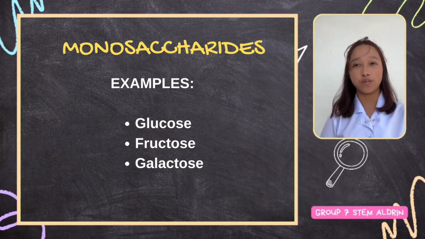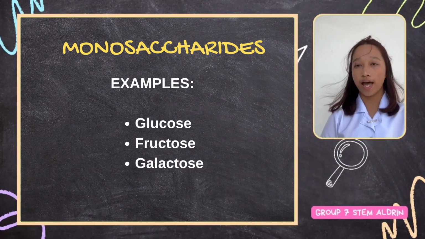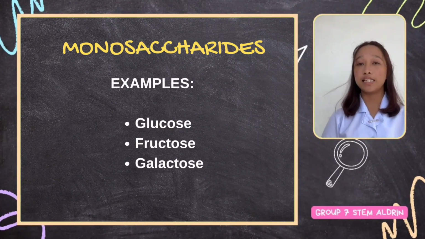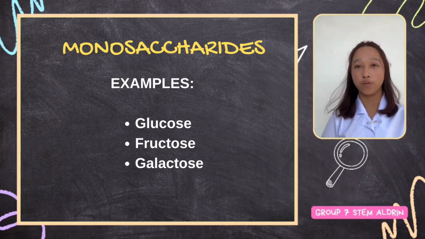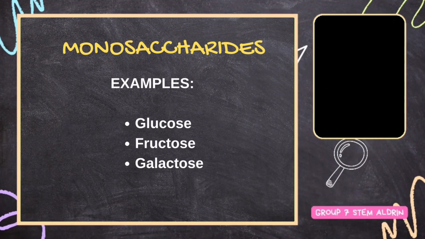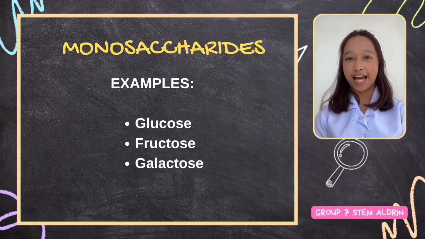Next is galactose. Galactose is also a hexose sugar and is found in milk and dairy products. It is less sweet than glucose and fructose. In the body, galactose is converted into glucose and utilized for energy production. Now let's have an example of disaccharides.